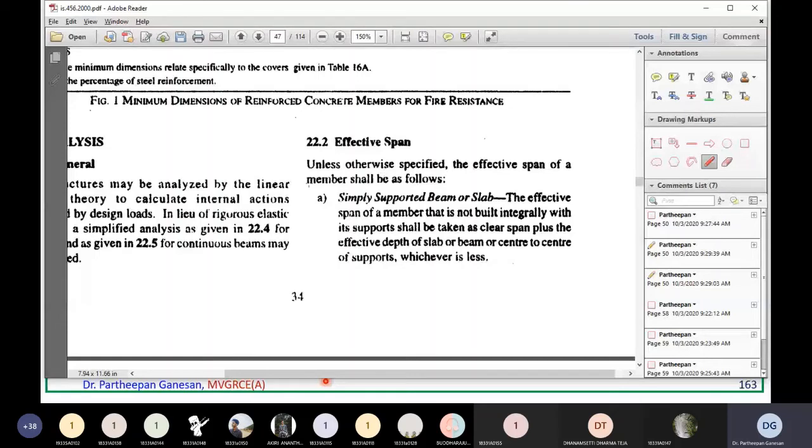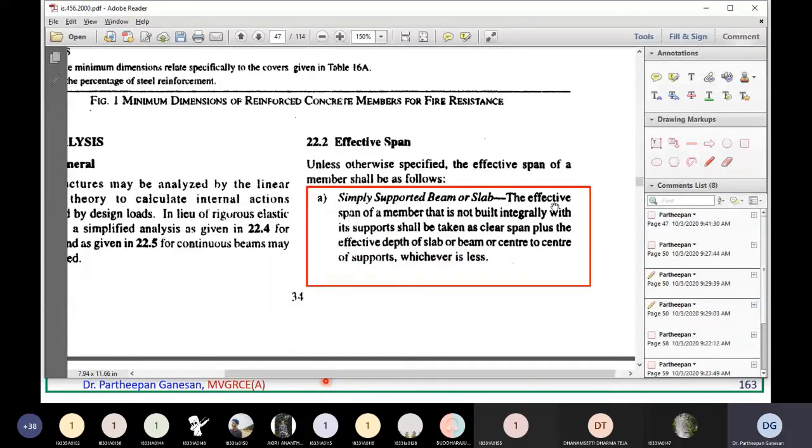For a simply supported beam here, read here, sorry. Suppose you have a simply supported beam. The effective span is for both beam and slab.